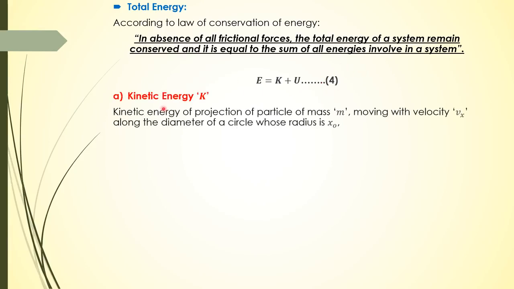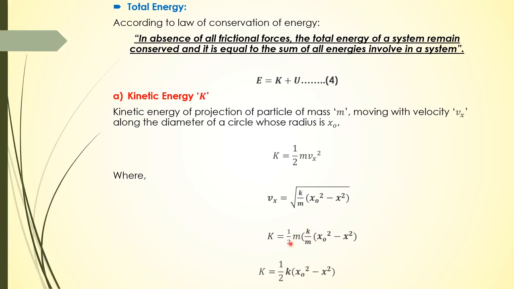Now if we talk about the kinetic energy of the projection of a particle of mass m moving with velocity Vx along a diameter of a circle whose radius is x naught, it is equal to half m Vx square. So we just put the value of Vx, which is under root k upon m x naught square minus x square. So kinetic energy is equal to, if you square it, half m into k upon m into x naught square minus x square. So this m and this m will cancel. Kinetic energy is equal to half into k into x naught square minus x square.